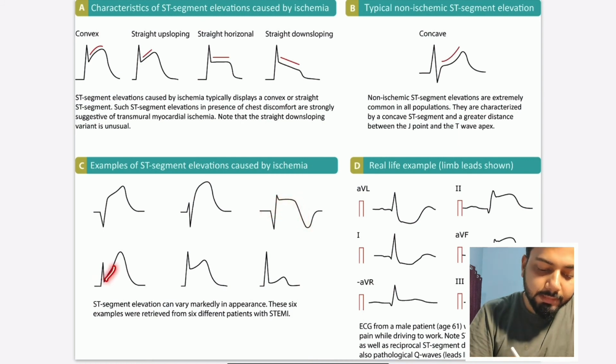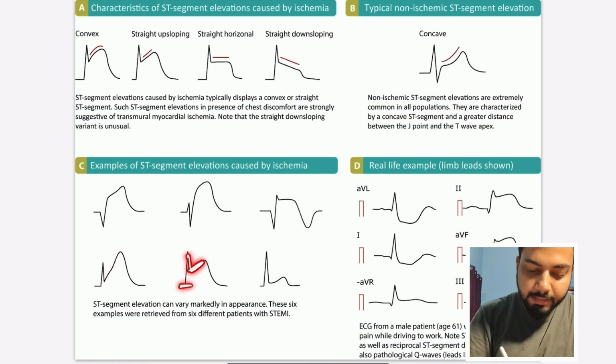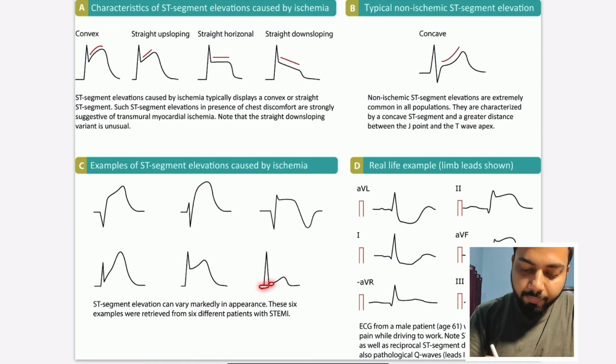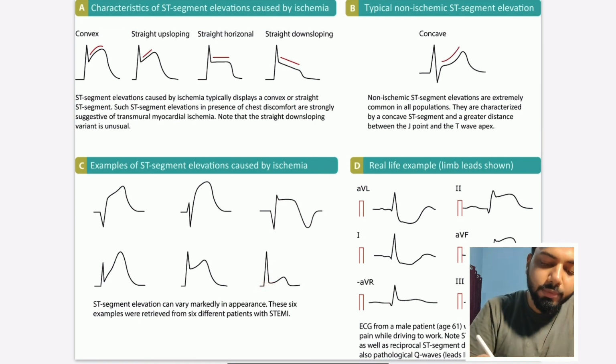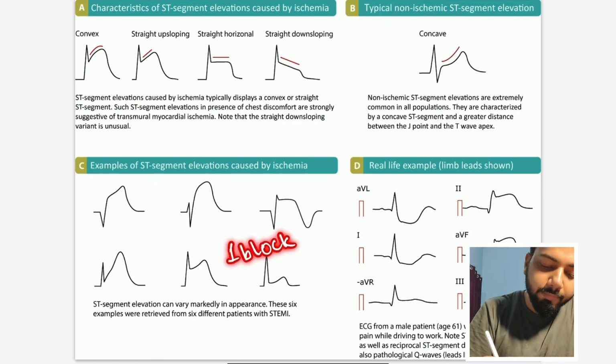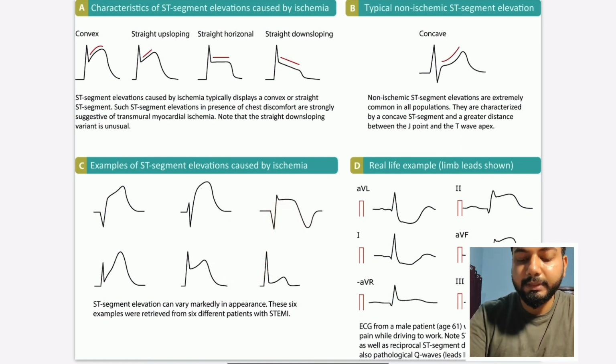This one is slightly elevated. Whenever the elevation is more than one small block of the ECG, it is known as ST segment elevation.